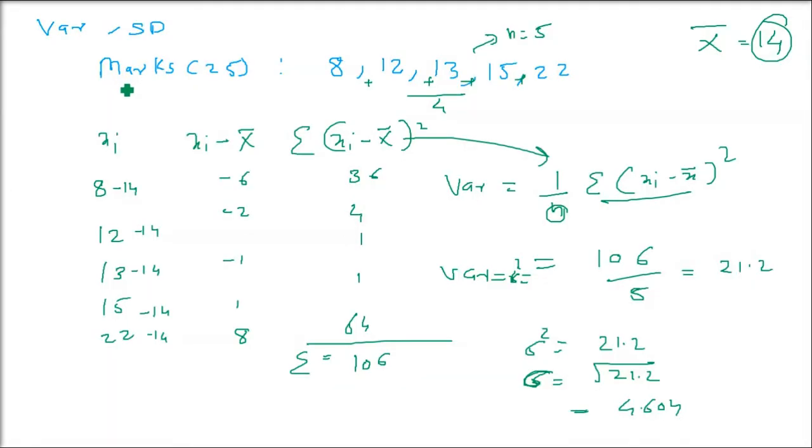So let us see the actual example of this. Let me just go directly to the one problem. Let us assume that we have to find out the variance and standard deviation, and here we are going to use the assumed mean method. The scores of a batsman in 10 matches are given like this. We have to compute the variance and standard deviation.